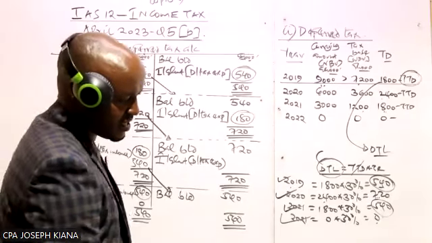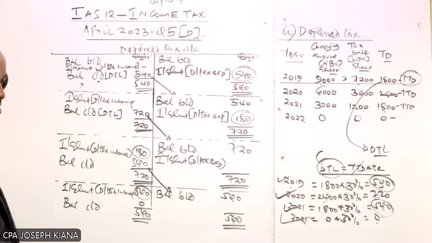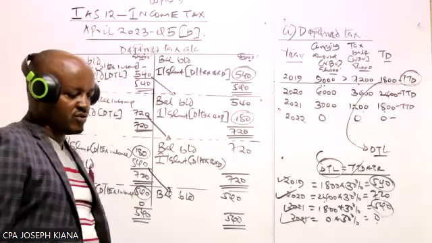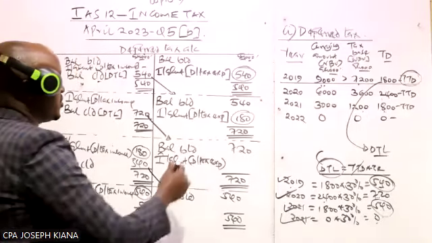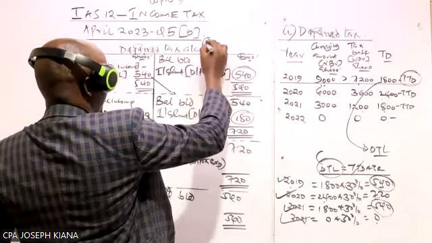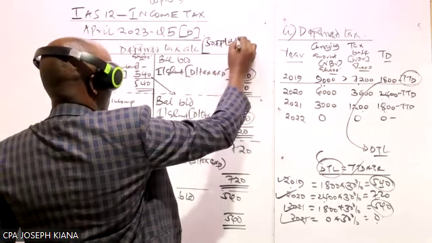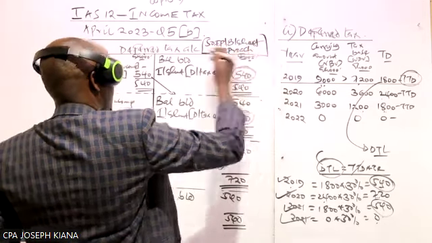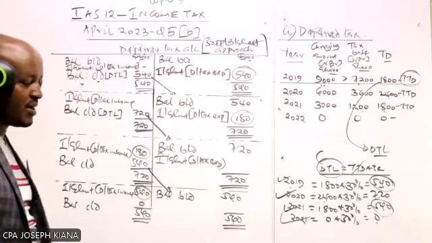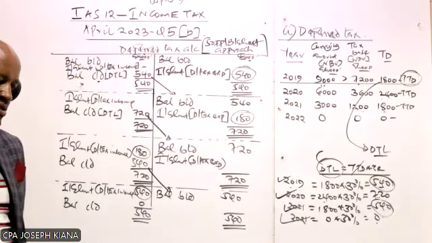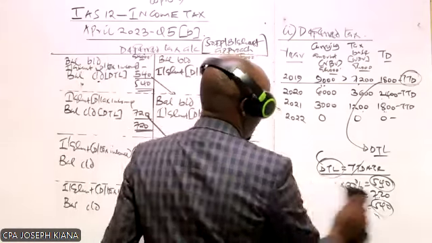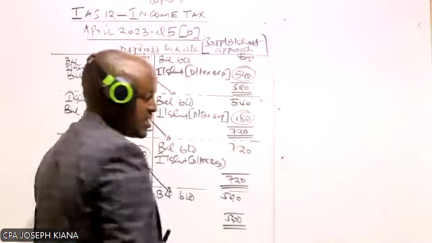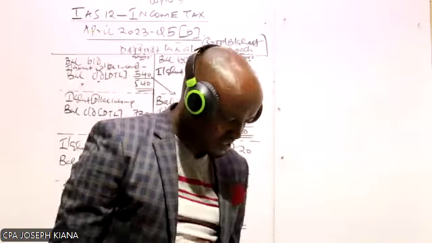So basically that is it. That is what was required as far as that particular question is concerned. But equally, remember I said you could have used the other approach, which is known as the income statement approach. Here we have prepared this particular account using the statement of financial position, or the balance sheet approach, where we have computed the deferred tax using the temporary differences. So we are done with that particular question.